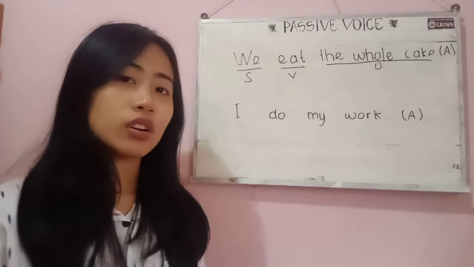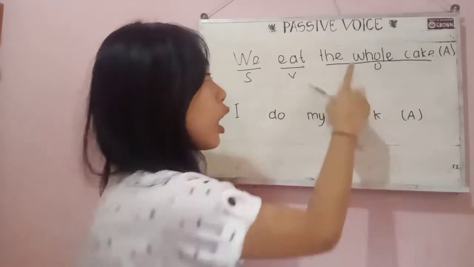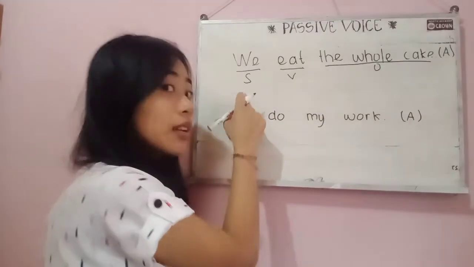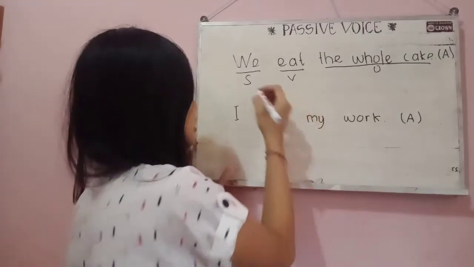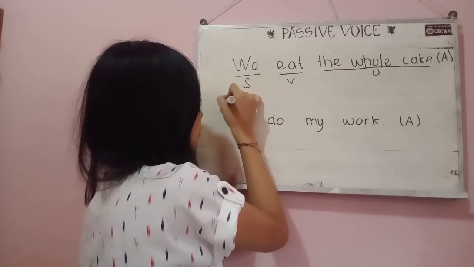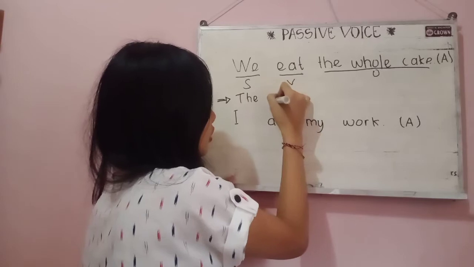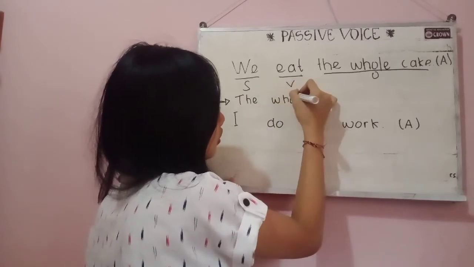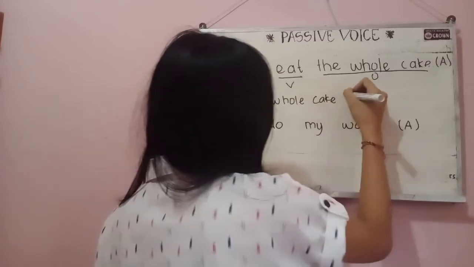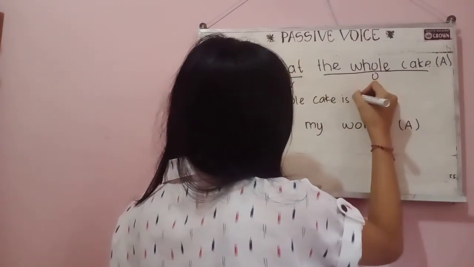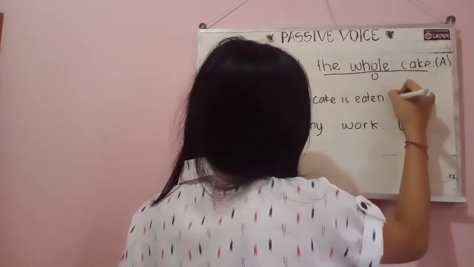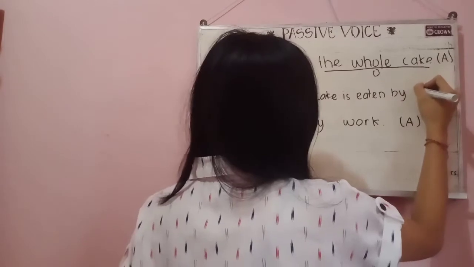Like what I said before, in passive voice, the object of the active sentence becomes the new subject in the passive voice. So it becomes the whole cake is eaten by us.